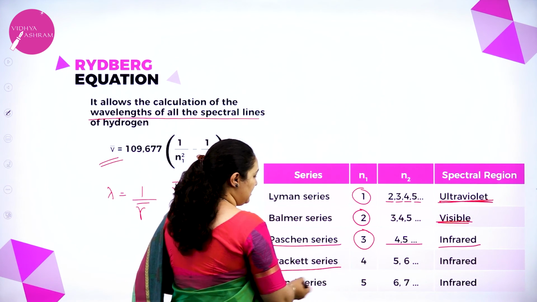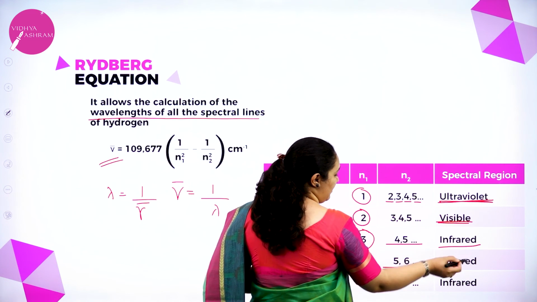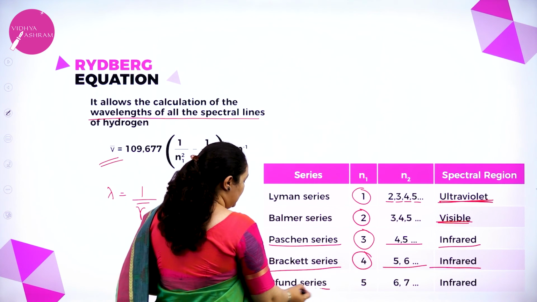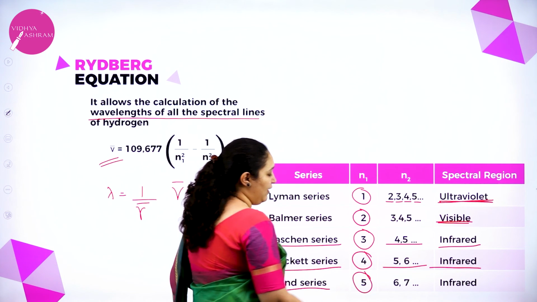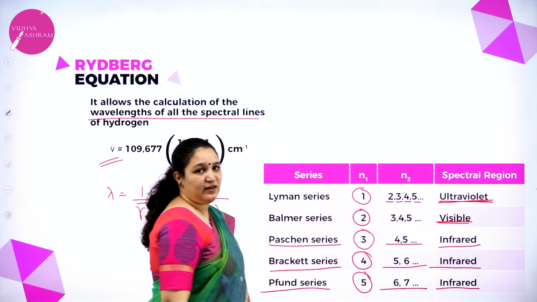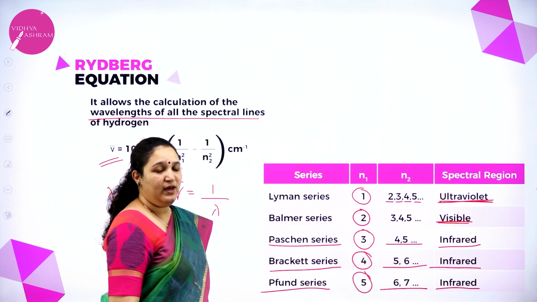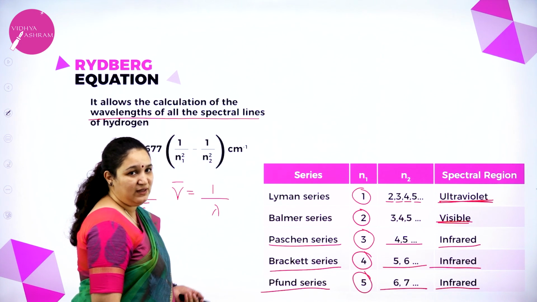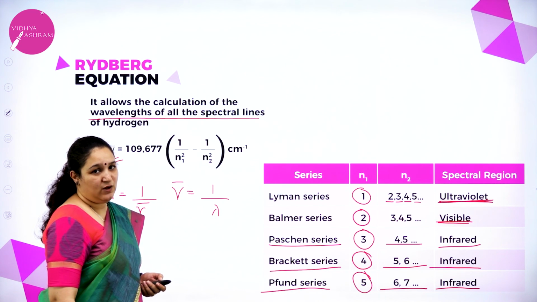Next we have the Brackett series. n1 is 4, n2 is greater than that: 5, 6, 7, 8, etc. Again it falls in the infrared region. The last one is the Pfund series, where n1 is 5 and n2 is greater than 5. Again it falls in the infrared region of the electromagnetic spectrum. So that is about the calculation of the wavelength or wave number using Rydberg's equation.